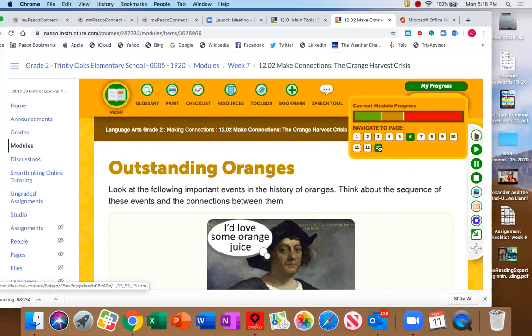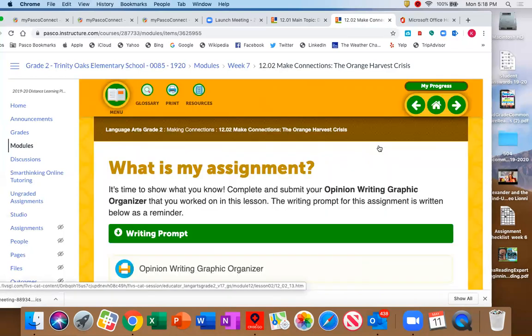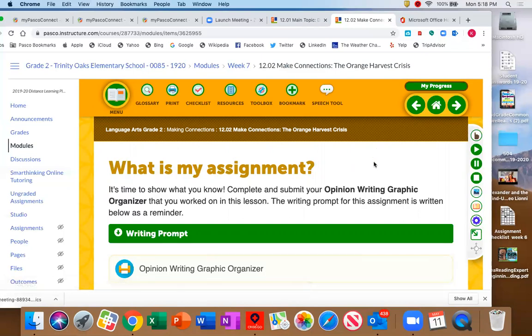So I'm going all the way to page 13 here. Here is your assignment. Please be careful. This is your assignment. The second piece you're going to turn into me is your opinion writing graphic organizer. So you're not going to have to write a piece for me.